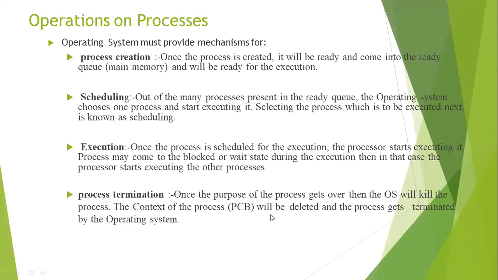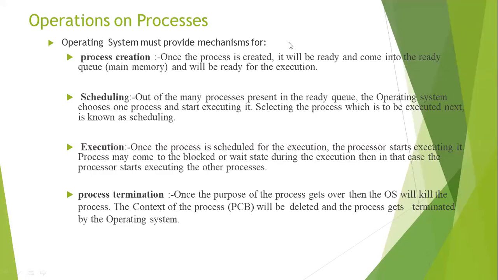Once the purpose of the process is over, meaning the entire execution is completed, the OS will kill the process. Kill means completely terminate the process. The entire process attributes and all the information about that process will be deleted, and the process is terminated by the operating system. At this moment, the process must be completely removed from the memory pool.